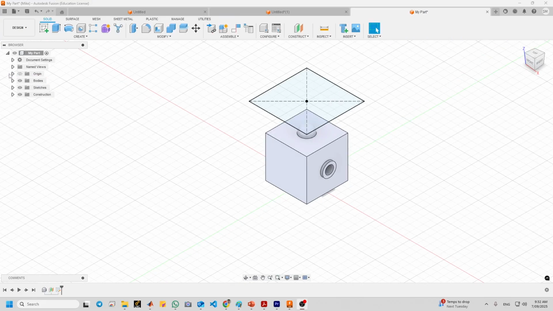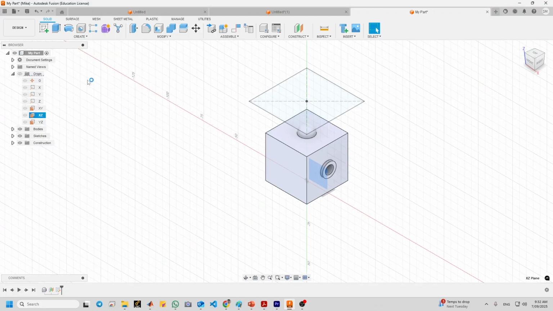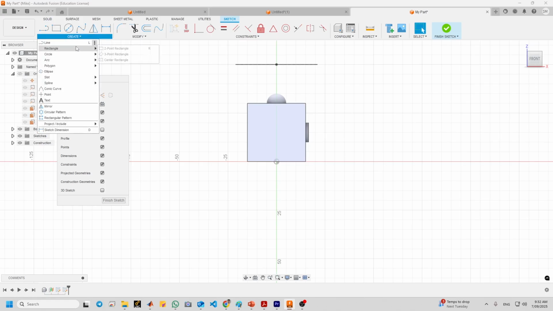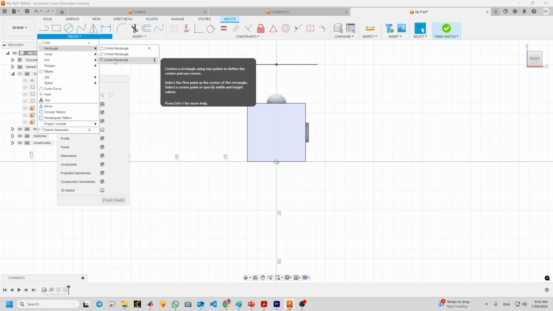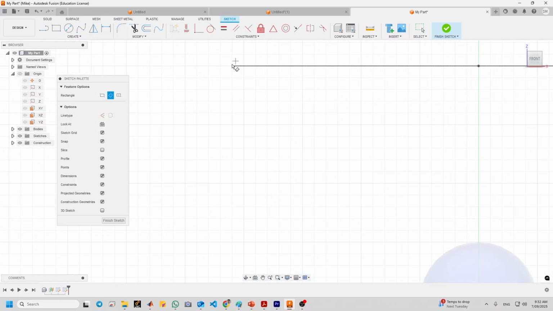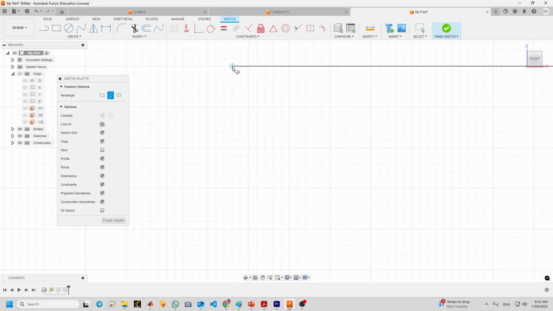Now you need to go to origin and go to the XZ plane. And go to create a sketch. Go to create rectangle and 3-point rectangle. Zoom in. A lot of people make mistakes here.